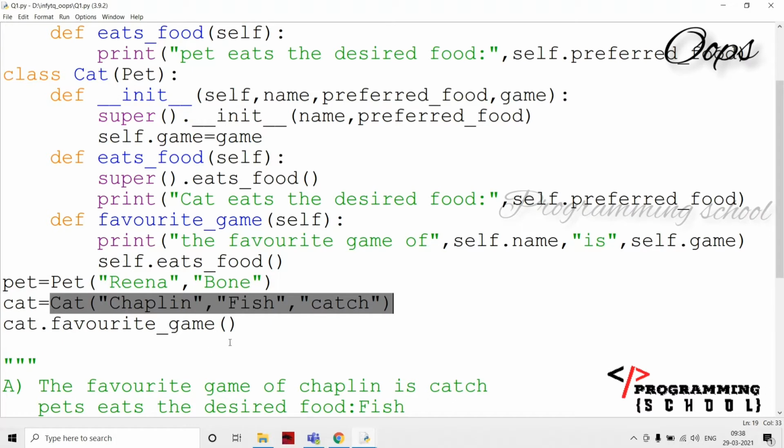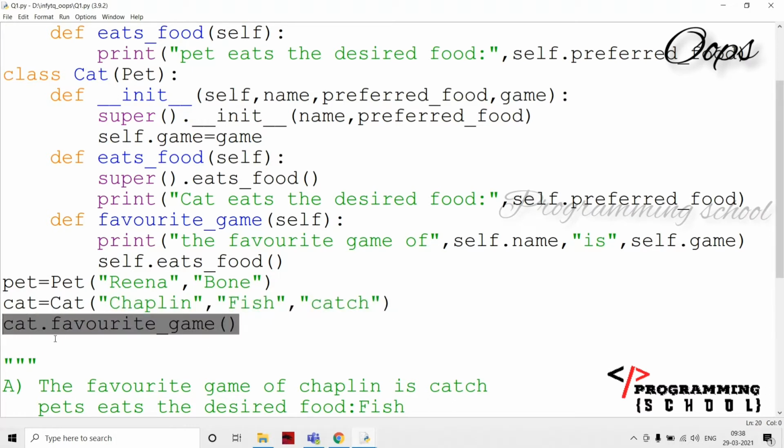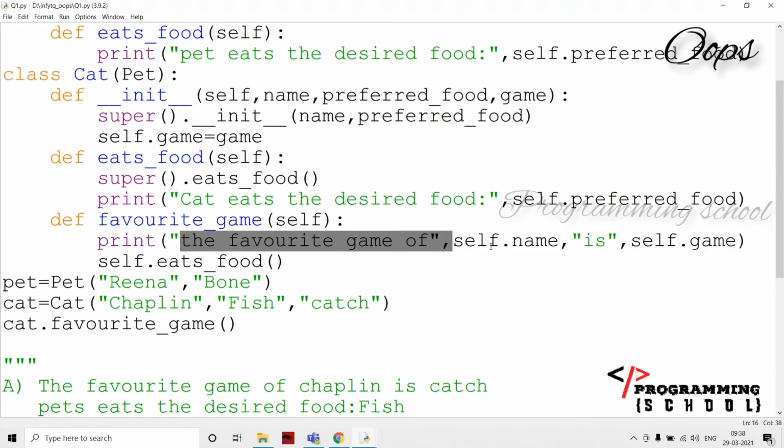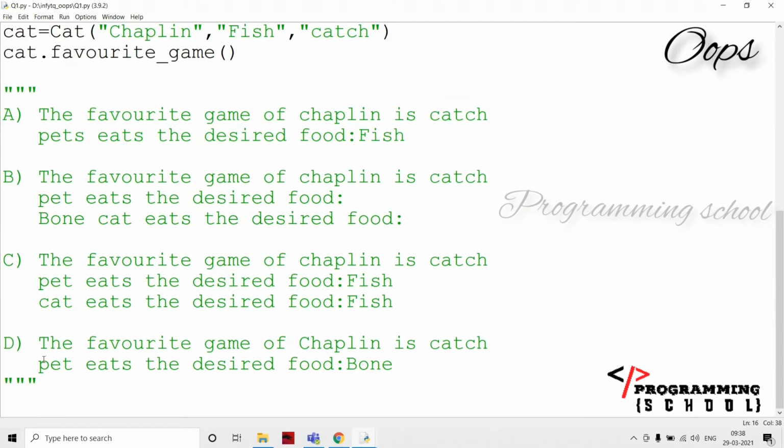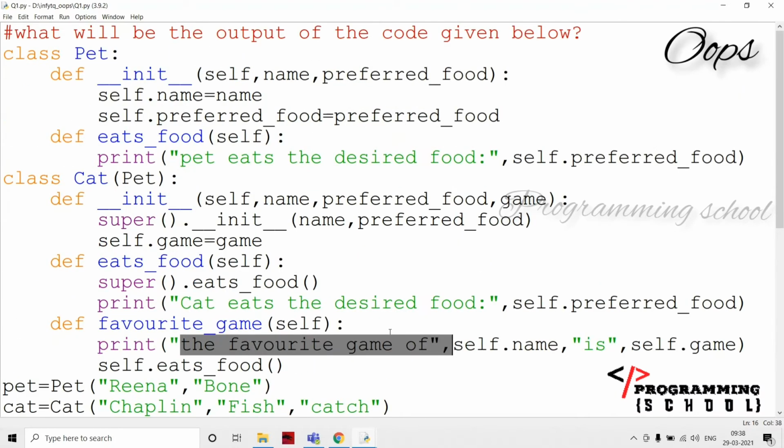Then it is going to call cat dot favorite game of. That means this function is going to be called here. It is going to print the favorite game of chaplain. Self dot name is equal to chaplain, and self dot game is going to be catch. Yes, it is going to print as the first line. If you observe here, the favorite game of chaplain is catch. For all the options, that is the same.